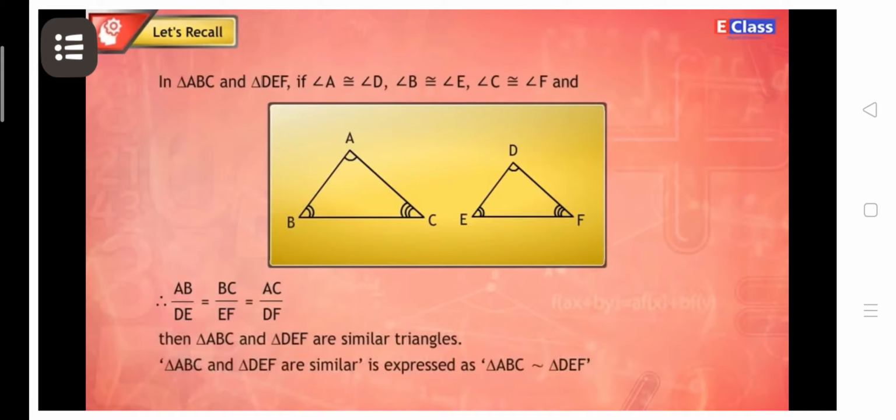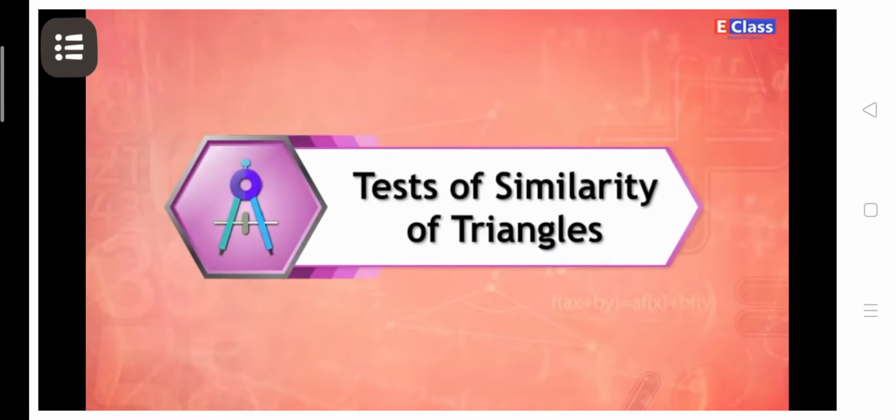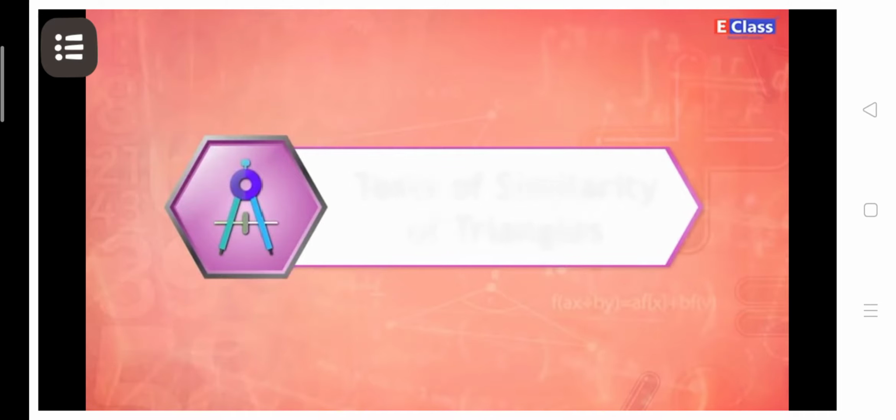Triangle ABC and triangle DEF are similar. Is expressed as triangle ABC is similar to triangle DEF. Tests of similarity of triangles.